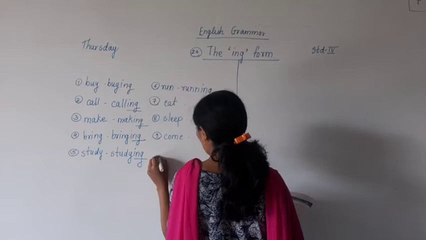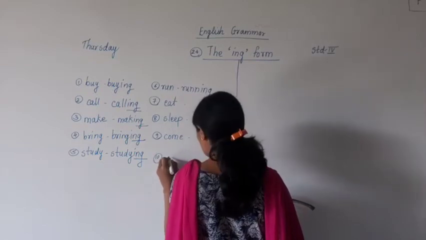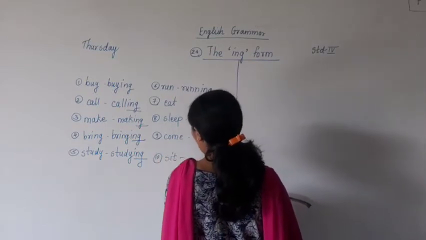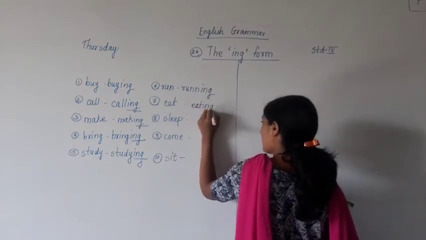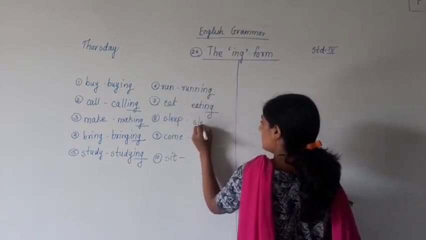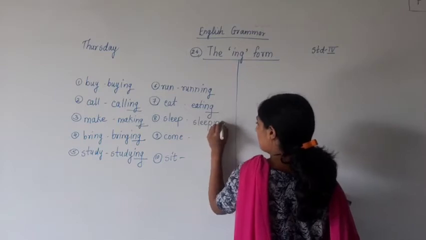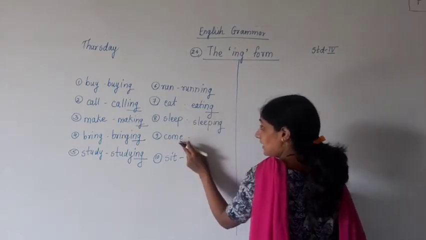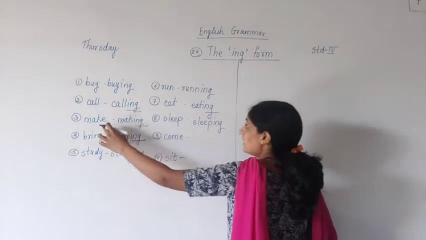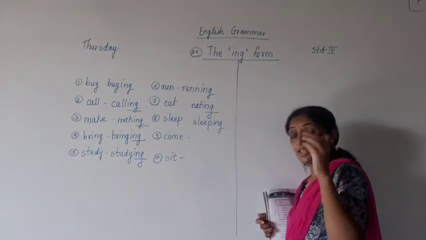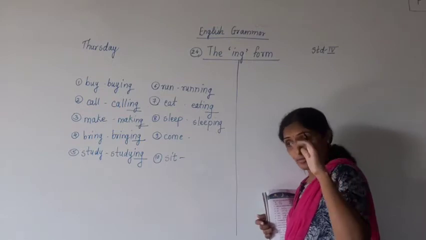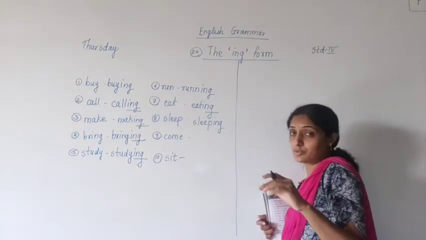And last one is sit. So here eat, eating, sleep, sleeping. Wherever E is there, like for make also, that E you have to remove. If the words end with E, you have to remove E and put ing to it, okay?